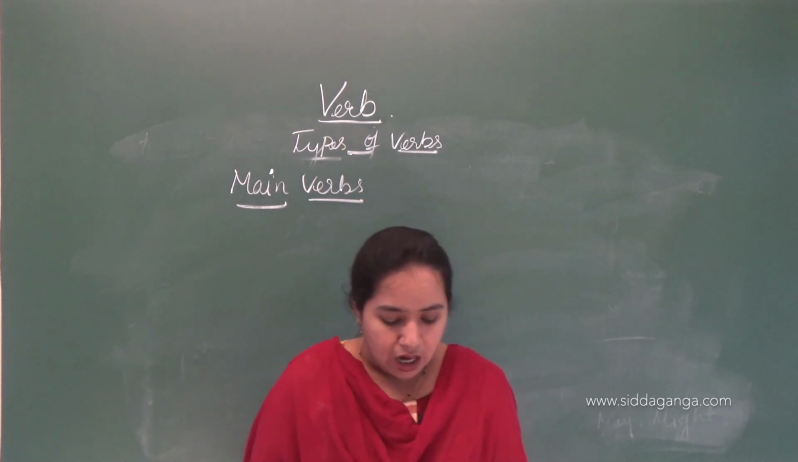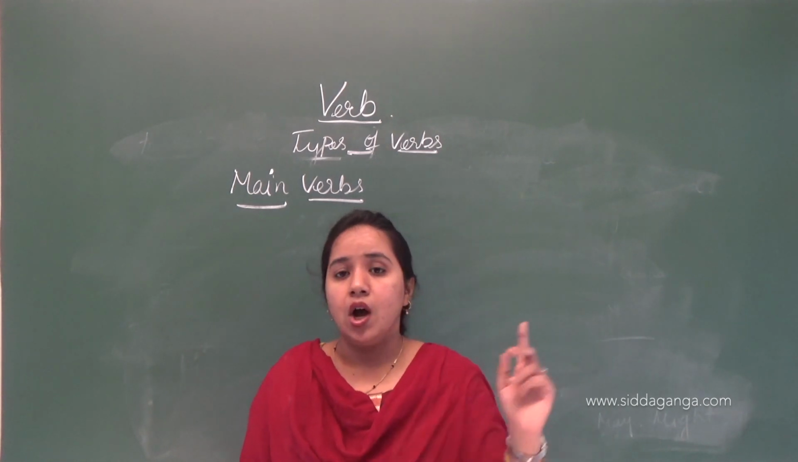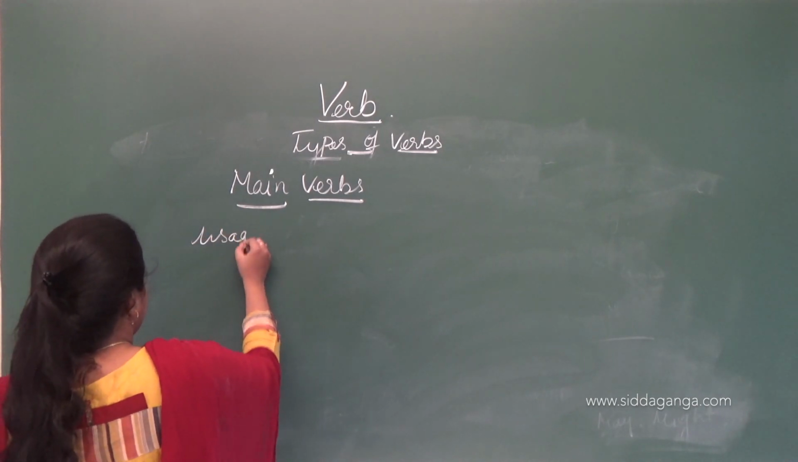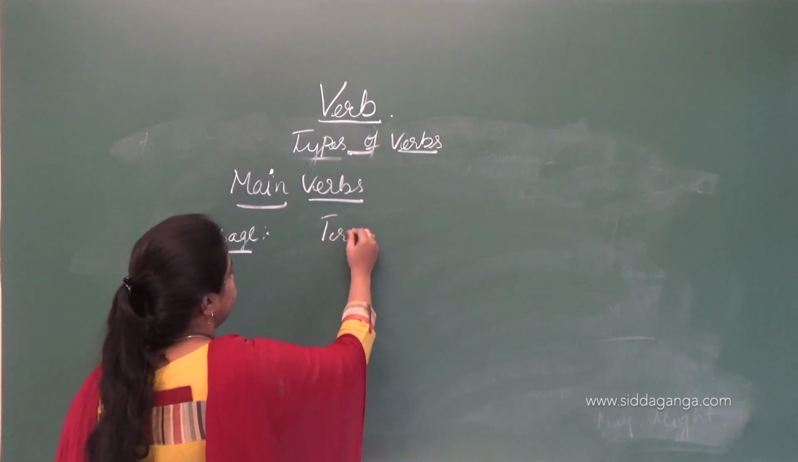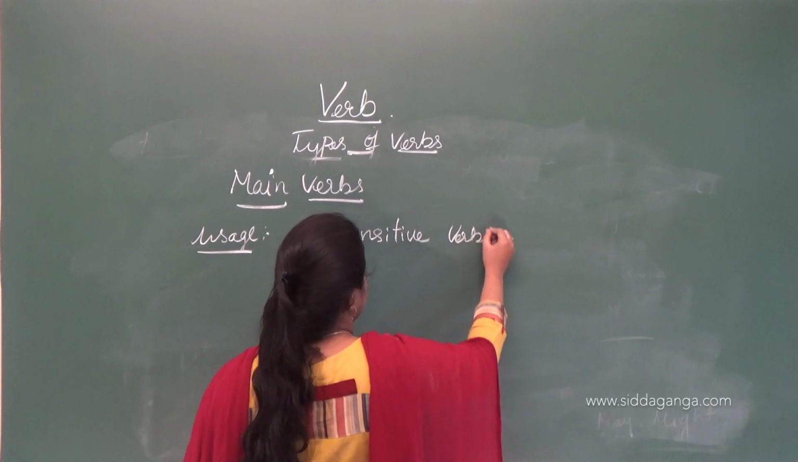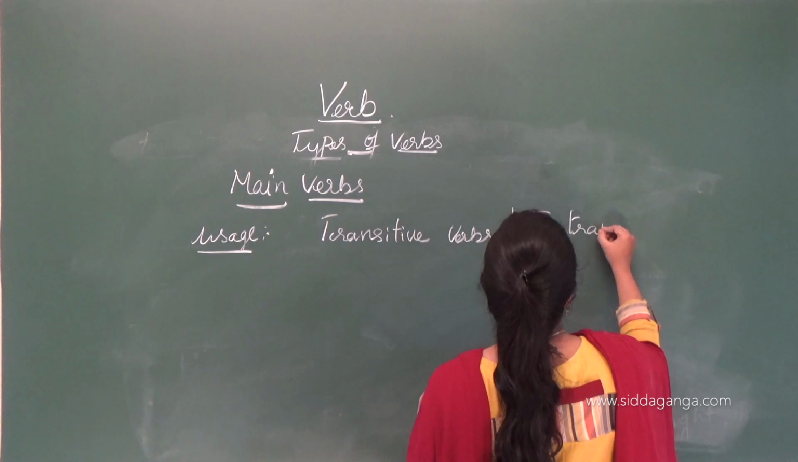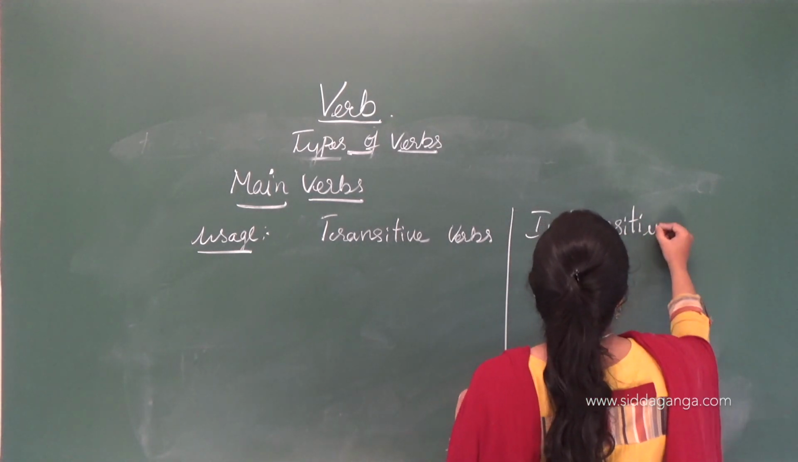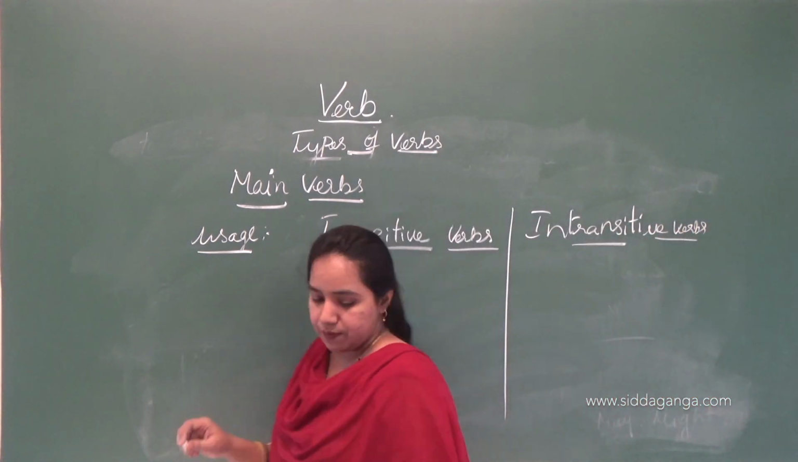So this is about main verbs. According to their usage, again they are classified into two. According to the usage, these main verbs are classified into two, that is transitive verbs and intransitive verbs. So what are transitive and intransitive verbs?